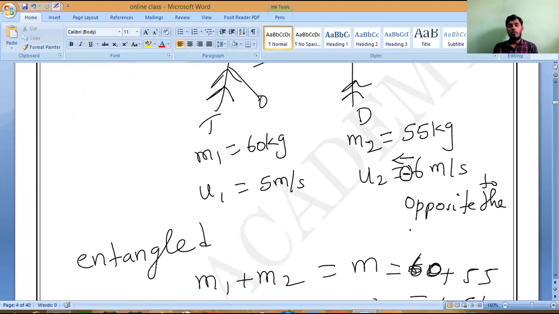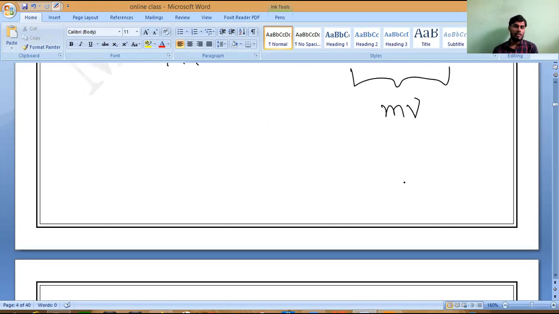Opposite to the first person. Understanding? Opposite to the first person, so it is minus. All of you have to remember it. So now you tell me what is the answer?